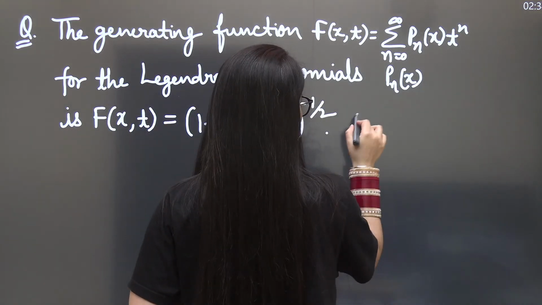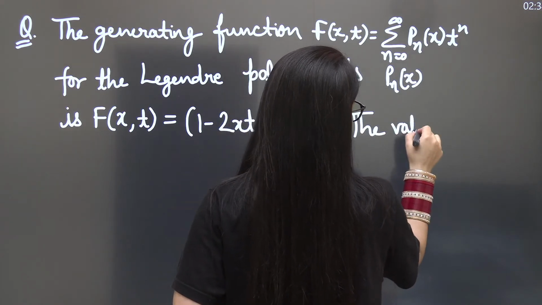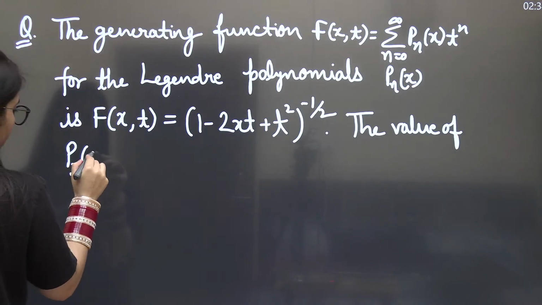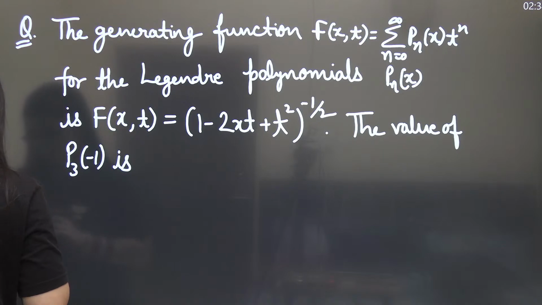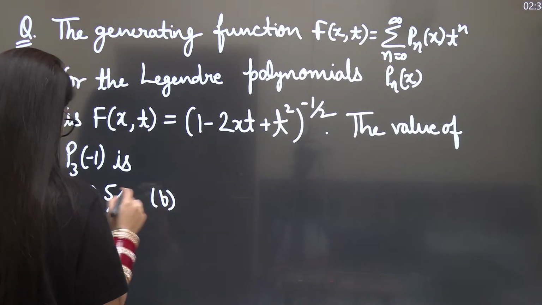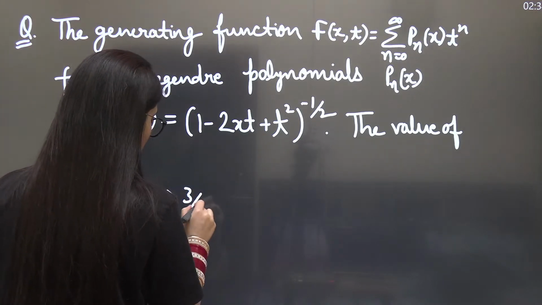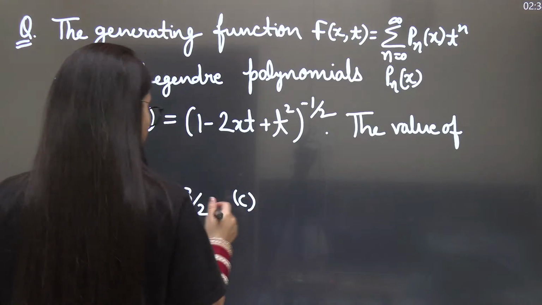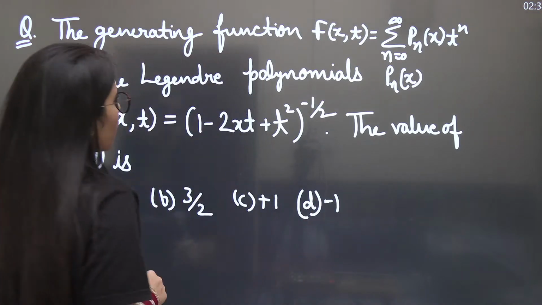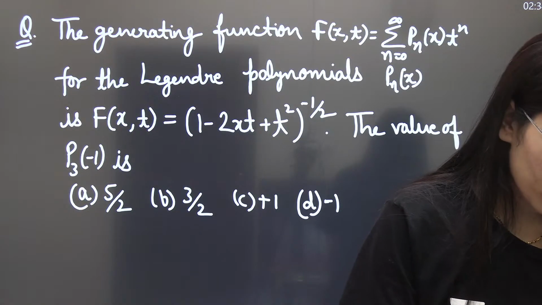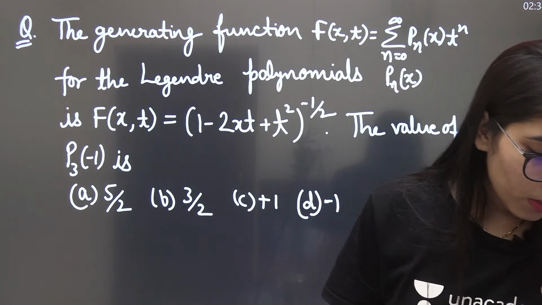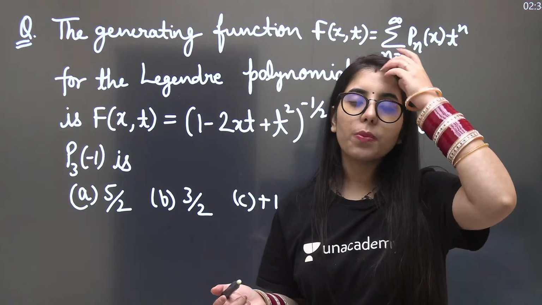The value of P3 of minus 1 is, options are 5 by 2, then 3 by 2, then plus 1, then minus 1. Just check it out, try to solve it. Otherwise, I'm just going to tell you the right approach to solve this type of question in some time. And according to you, whatever will be the right answer, just try to solve it. If you're getting option A, just mention that.